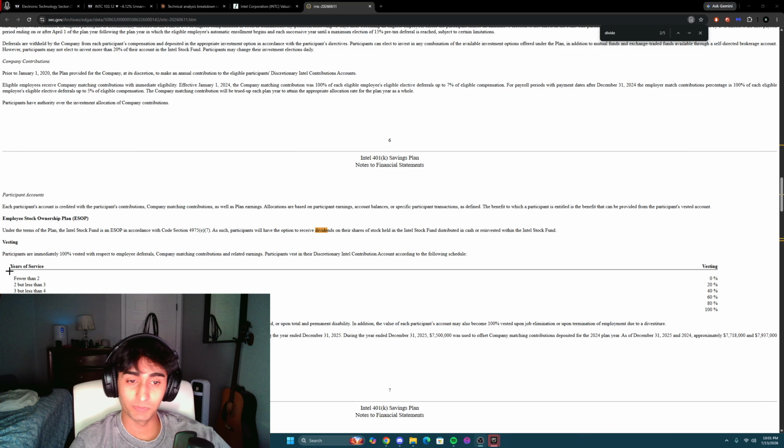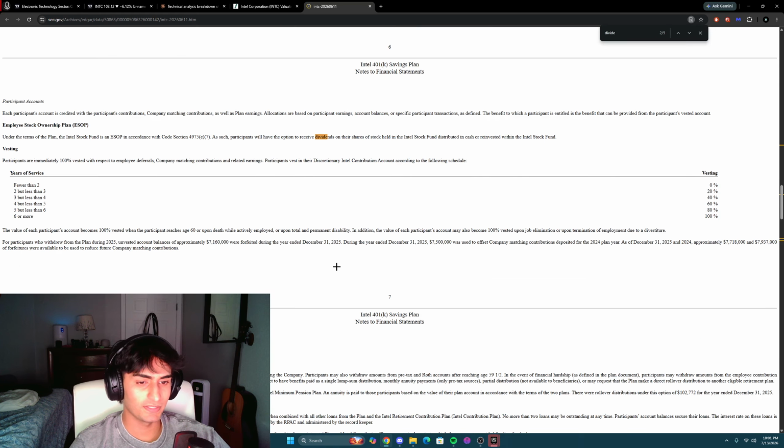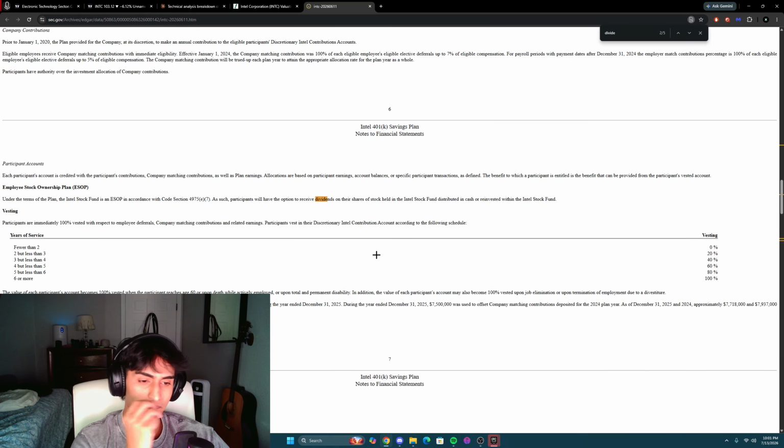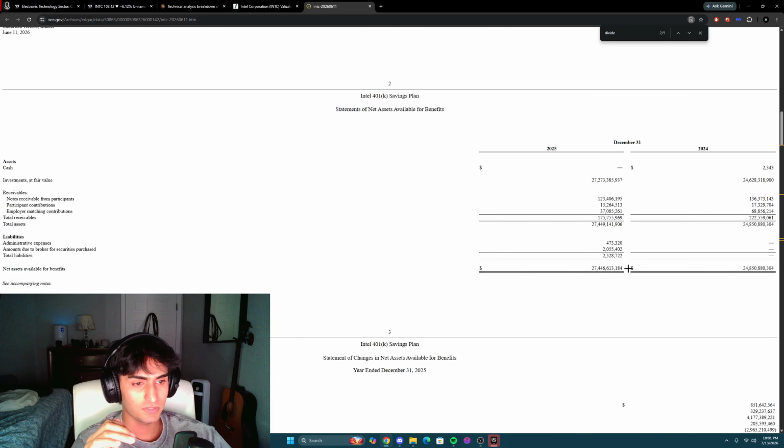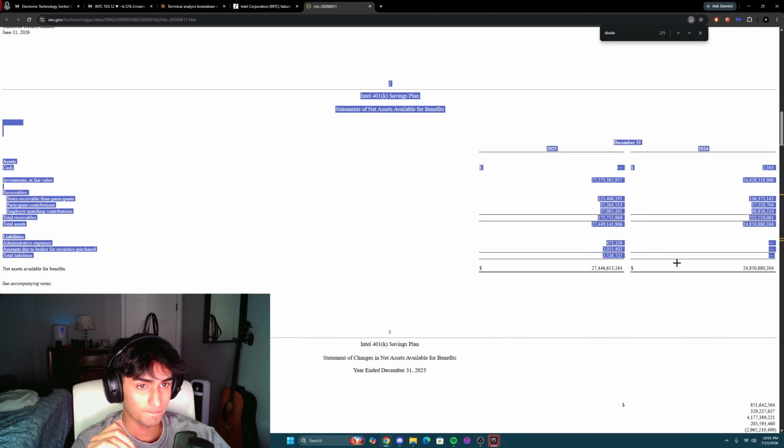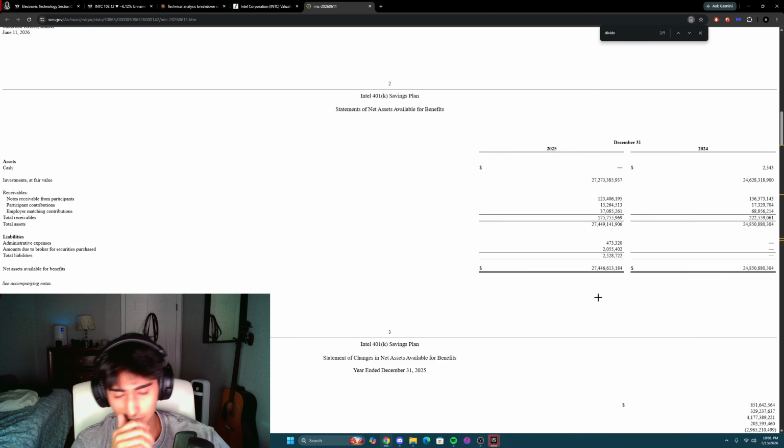Whoa. This is what I was saying to look at earlier. Basically, participants will have an option to receive dividends on their shares. Now, we can obviously look more into this. This is something that I honestly have AI kind of talk about. It's just easier on you. But it is really good to see this kind of stuff. And also, it's savings plans, balance sheets, those kind of stuff too. It's all great information to understand.